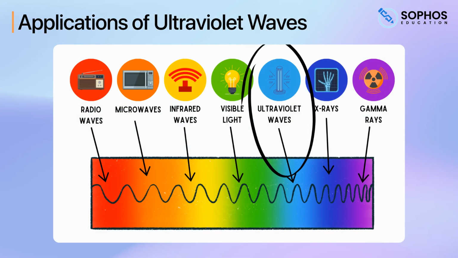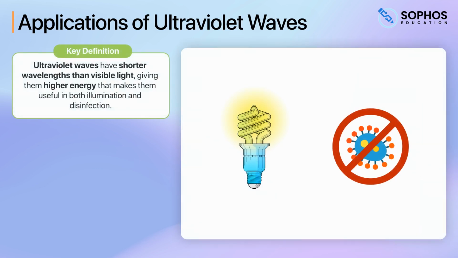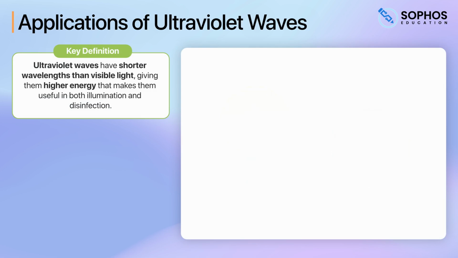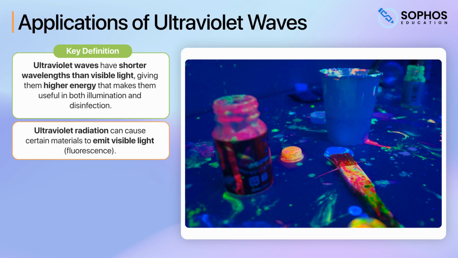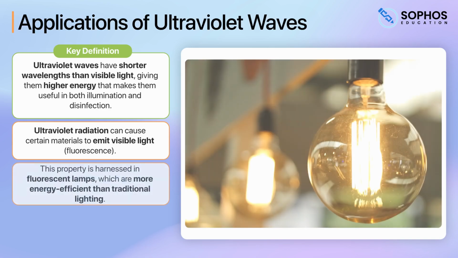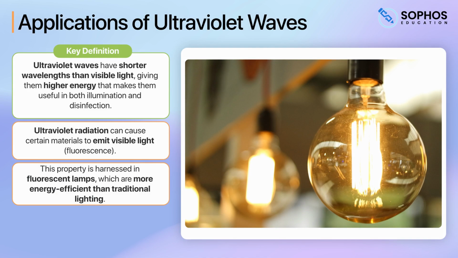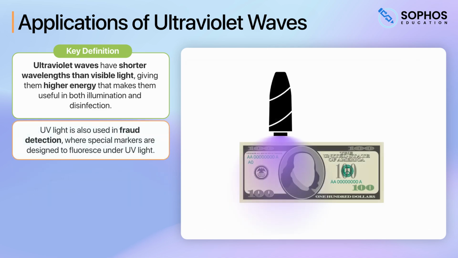Moving on to ultraviolet waves. These have shorter wavelengths than visible light, giving them higher energy that makes them useful in both illumination and disinfection. For example, ultraviolet radiation can cause certain materials to emit visible light, fluorescence. This property is harnessed in fluorescent lamps, which are more energy efficient than traditional lighting. UV light is also used in fraud detection, where special markers are designed to fluoresce under UV light.